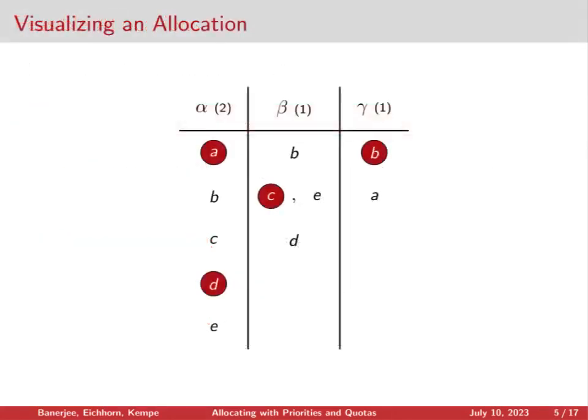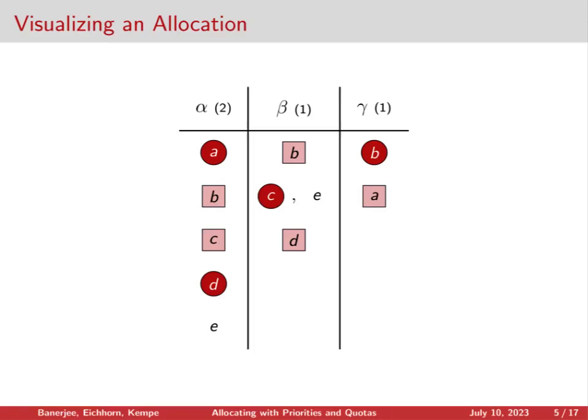We can visualize an allocation map by drawing circles around the agents if they're allocated in that category. We see that this allocation here respects eligibility, since only the eligible agents are pictured in the chart. It respects quotas, because no category is allocating more units than it has, but it's harder to see priorities. To do this, we'll add squares to the chart, which represent that an agent was allocated, but in a different category.